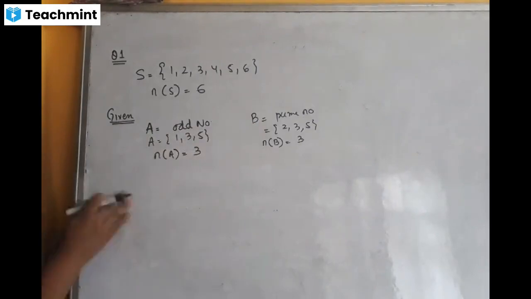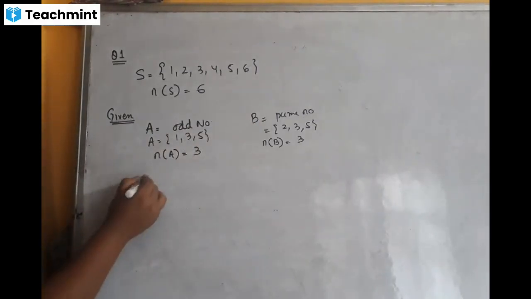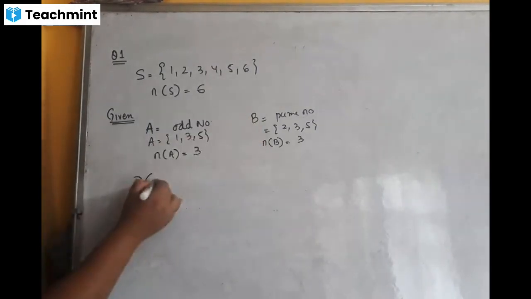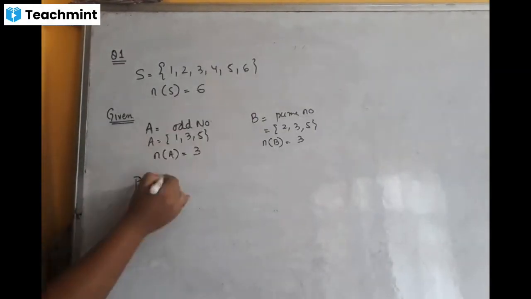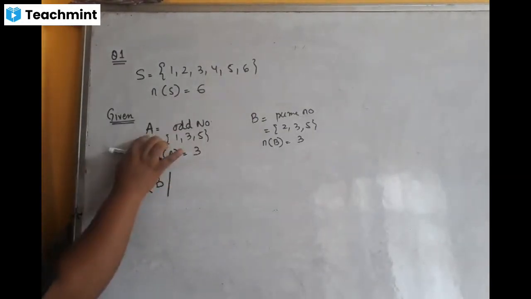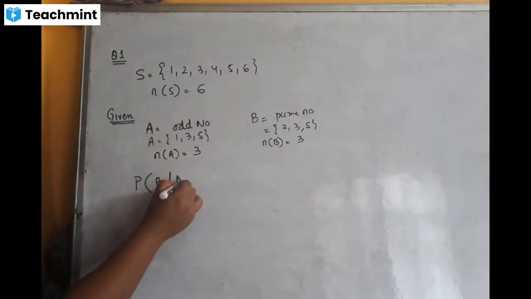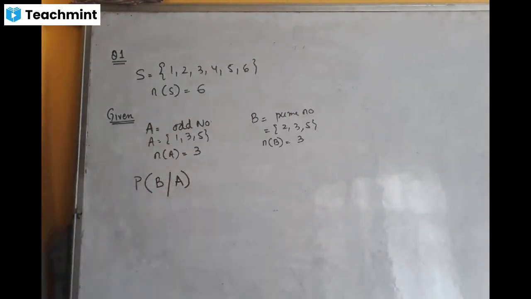That means this is a question on conditional probability, where I have to find the probability of the event B, a prime number, under the condition that the number you get is an odd number. That means the event A has already occurred: when you roll the dice, you are only getting odd numbers.